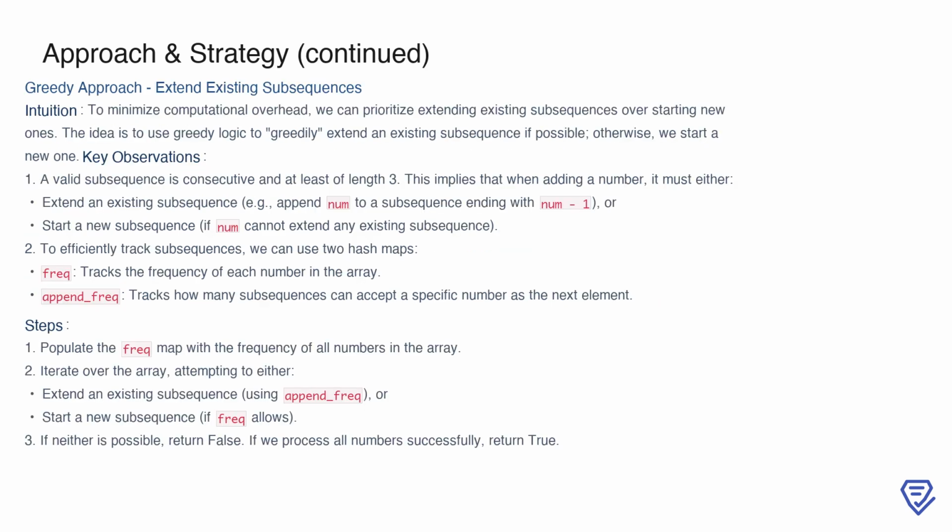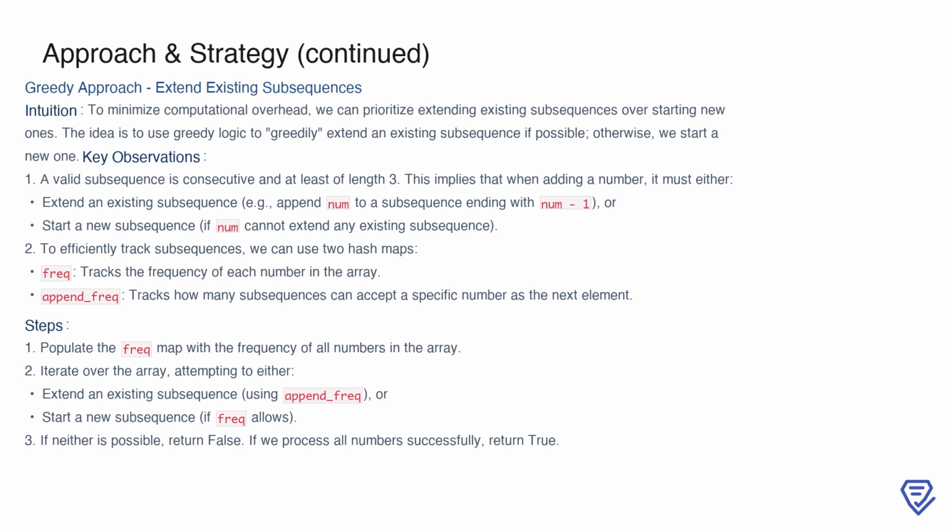A more efficient strategy is the greedy approach, where we aim to extend existing subsequences whenever possible, rather than starting new ones unnecessarily. The key idea is to use greedy logic to append a number to an existing subsequence if it fits, or start a new subsequence only if no extension is possible. To implement this, we rely on two hash maps, one called frequency to track the frequency of each number in the array, and another called append_frequency to record how many subsequences can accept a specific number as their next element.